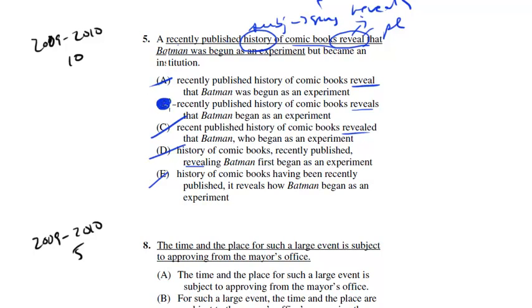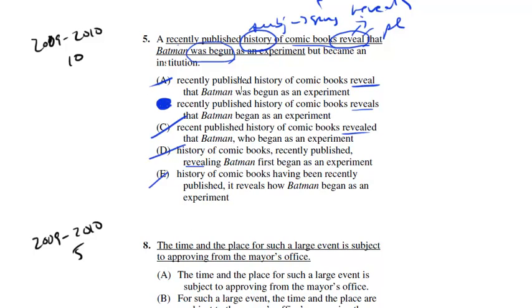The best choice here is going to be B because it fixes the error, and you're going to see it doesn't really hurt anything else. A recently published history of comic books reveals that Batman began as an experiment, but became an institution. Notice as well they changed this, was begun, because I guess we really only need began. We don't need this strange construction. So that's another thing that can be fixed.